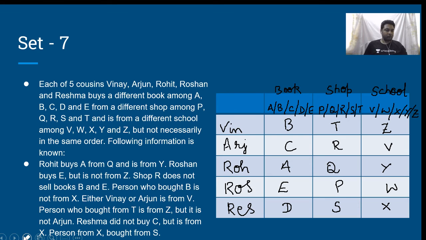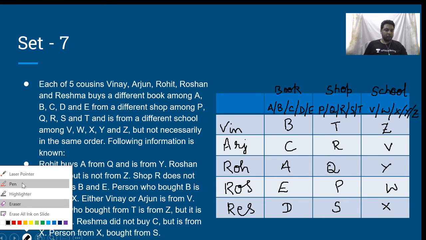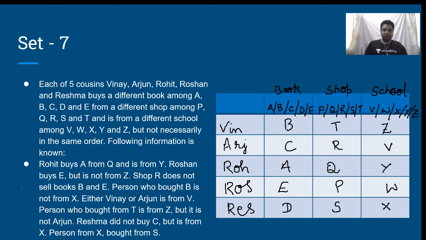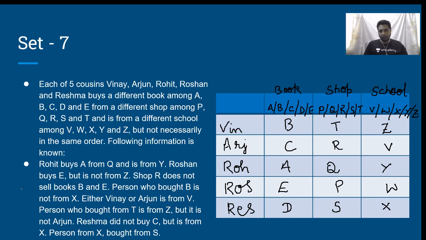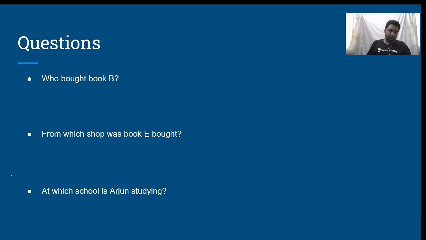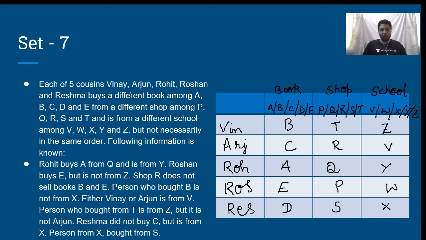Okay. Let us move ahead with the question. Who bought book B? The book B was bought by Vinay. Vinay bought book B. From which shop was book E bought? Book E was bought by Roshan, from which shop? P.